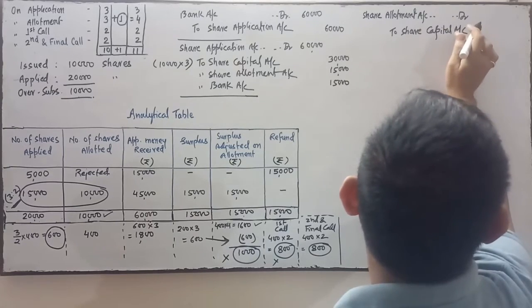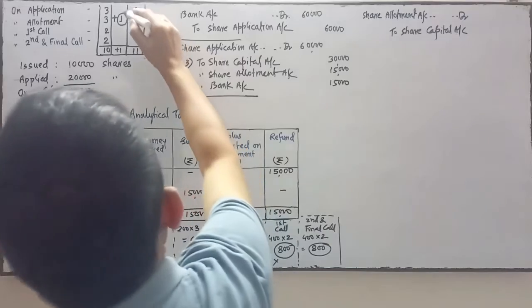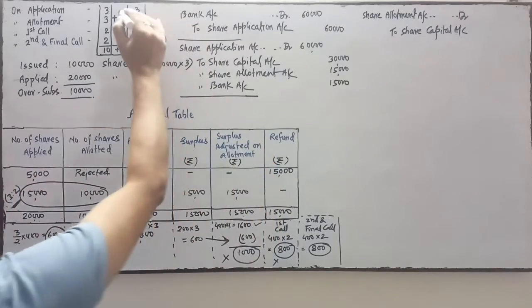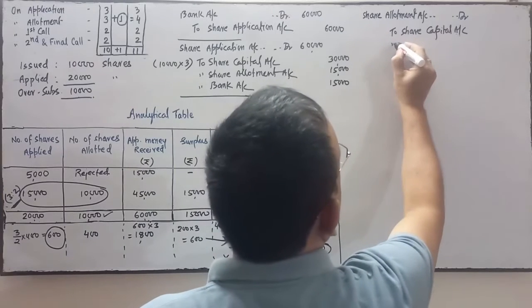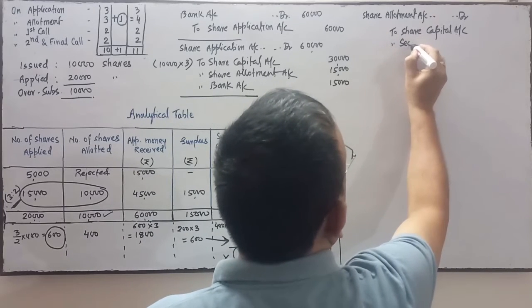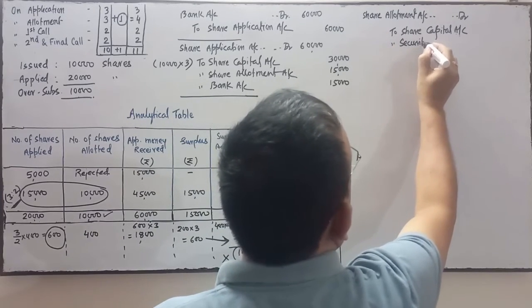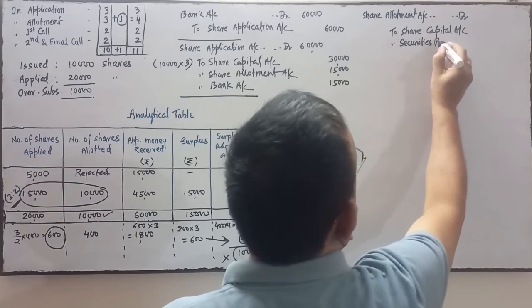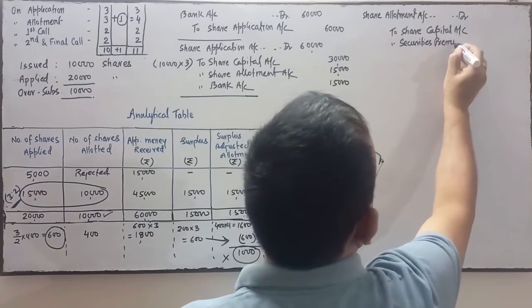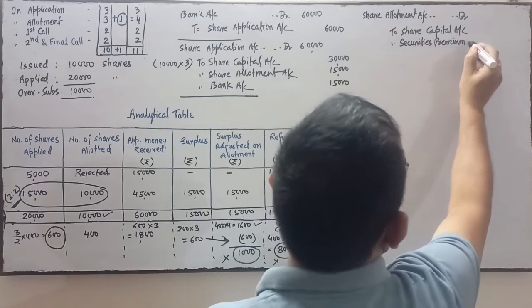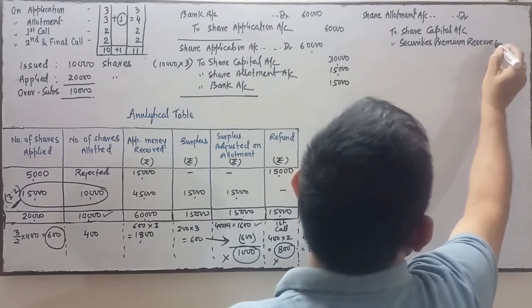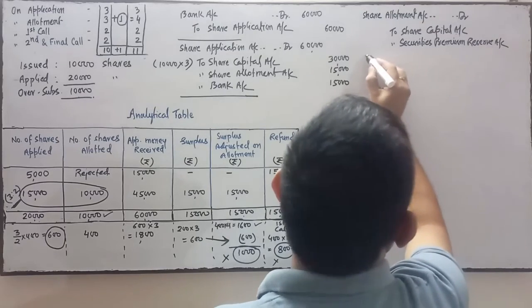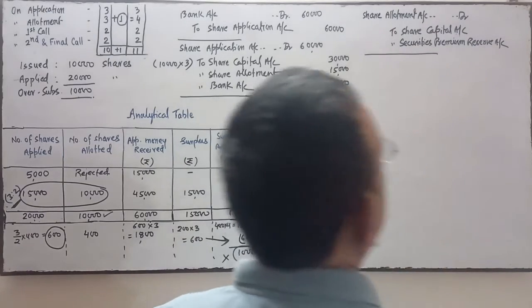And in allotment, you see the premium amount is there. On allotment, there is the 1 rupee premium. So we'll do the entry of this premium also to securities premium reserve account.